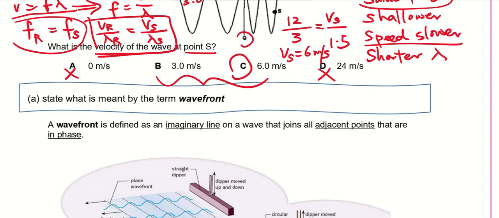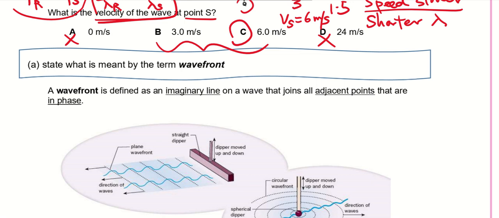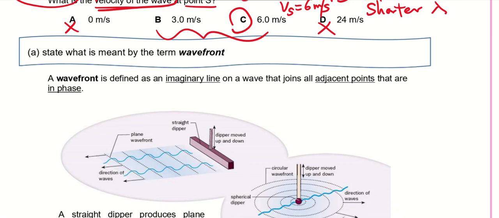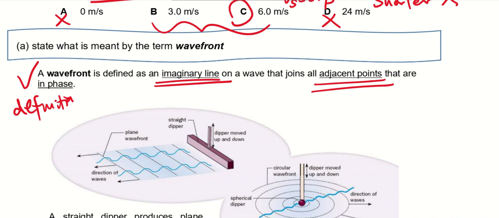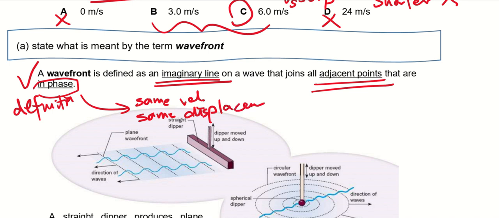Okay, next we go back to success criteria A because they want us to define the term wavefront. So this is a definition that you need to memorize. A wavefront is defined as an imaginary line on a wave that joins all adjacent points that are in phase. Still remember in phase? In phase means same velocity and same displacement. Right? The particles are at the same displacement and they have the same velocity.